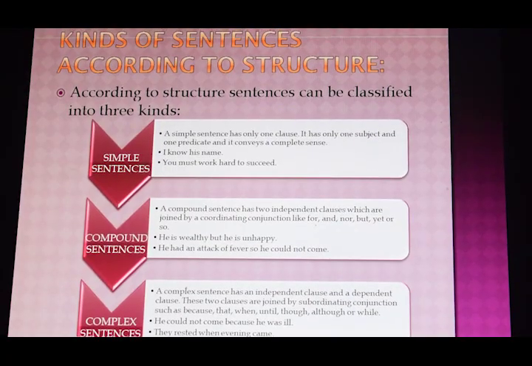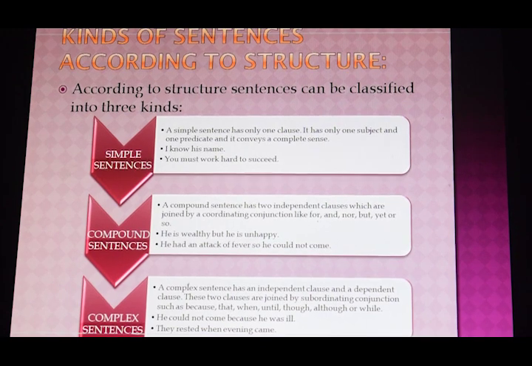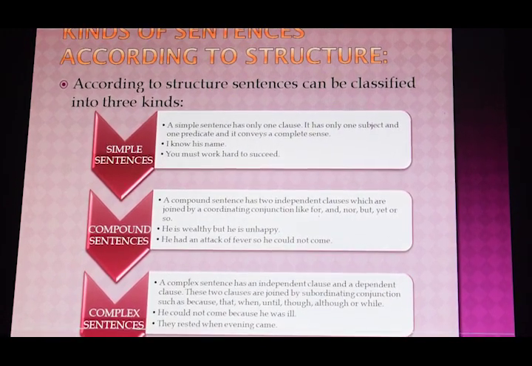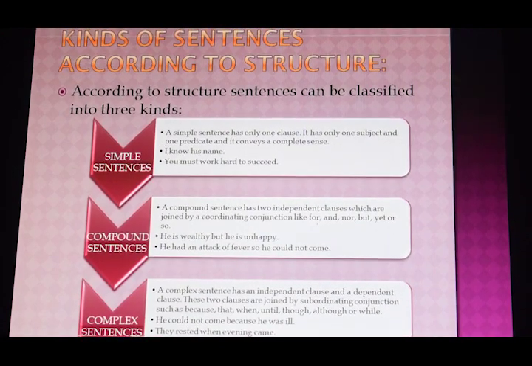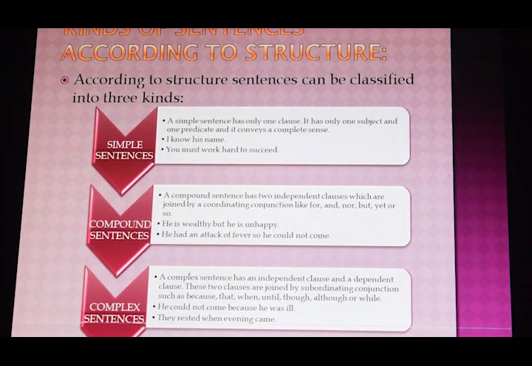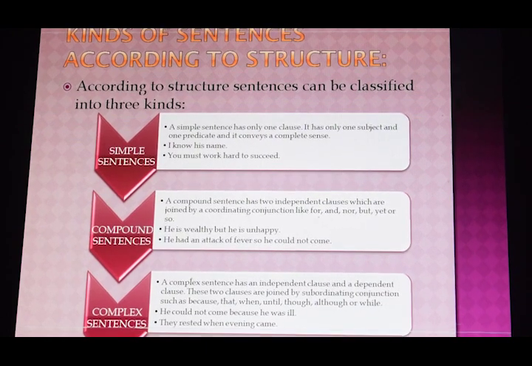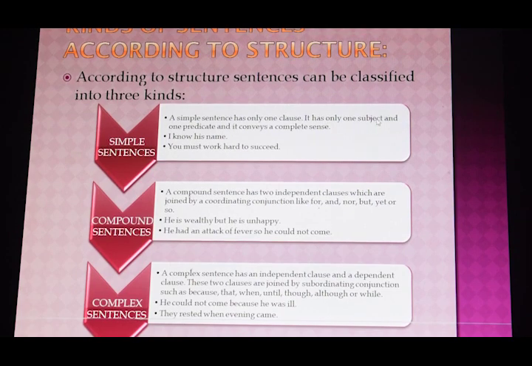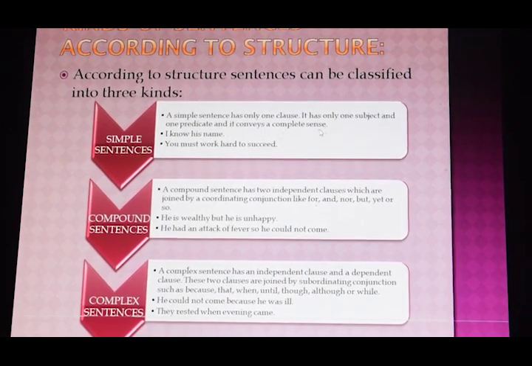Now we move on to kinds of sentences according to structure. According to structure, sentences can be classified into three kinds. Number 1, simple sentences. Number 2, compound sentences. Number 3, complex sentences. Number 1, simple sentences. A simple sentence has only one clause. It has one subject and one predicate, and it conveys a complete sense.